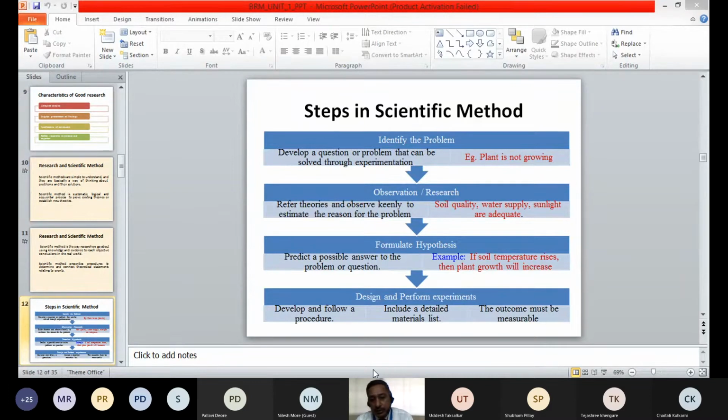So whatever experiment you are designing to test your hypothesis or to test your assumption, the outcome must be measurable. You should be able to measure whether there is a difference that can be seen or measured through the experiment.